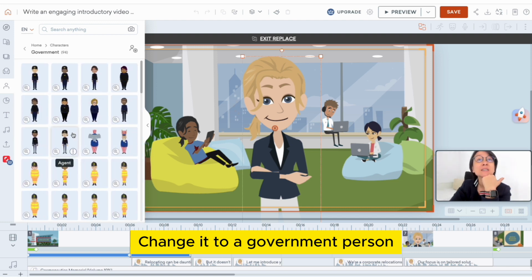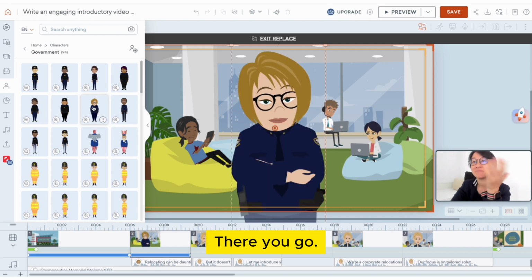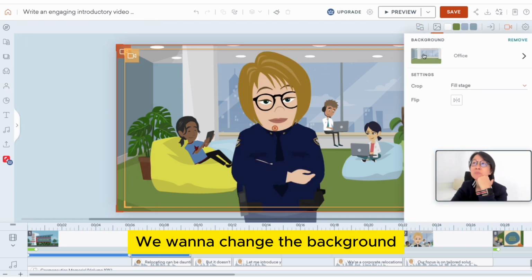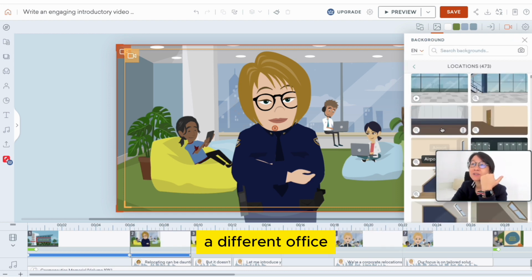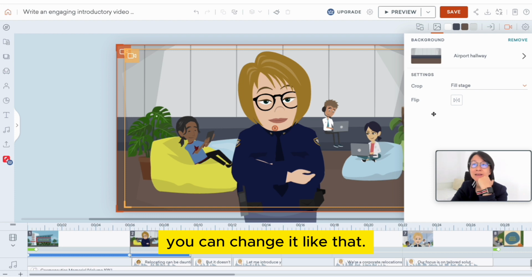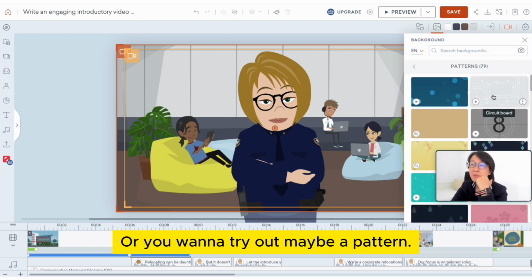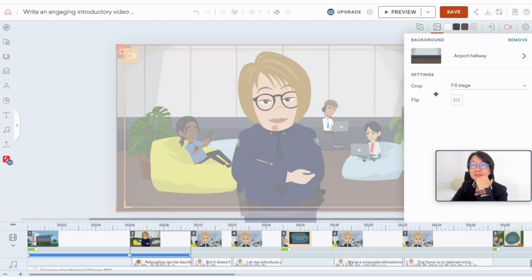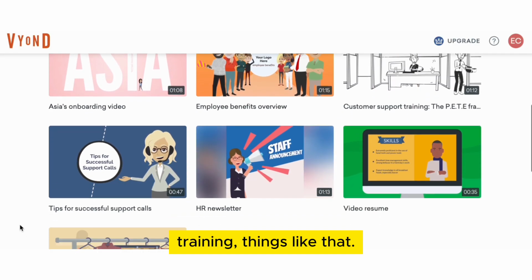Change it to government person. Oh, there you go. So we want to change the background. We want it to be a different office. You can change it like that. It takes seconds, right? Or you want to try out maybe a pattern. It's great for internal, like onboarding, training, things like that.